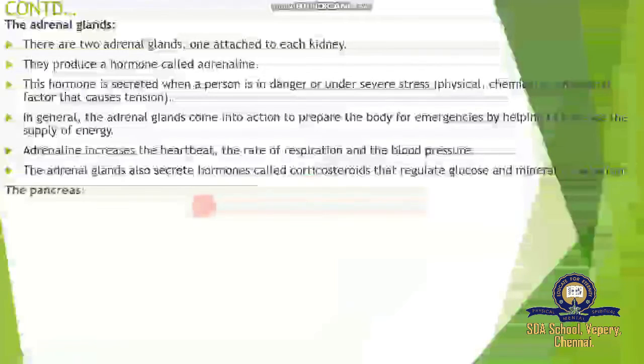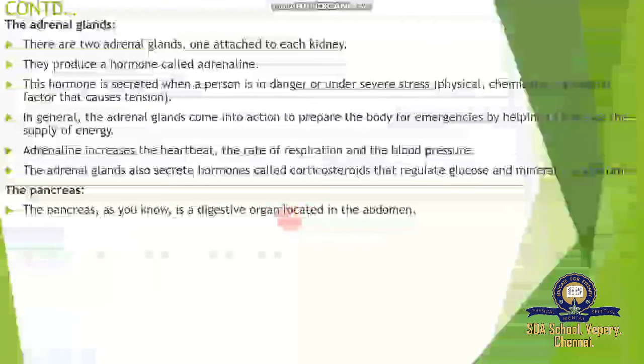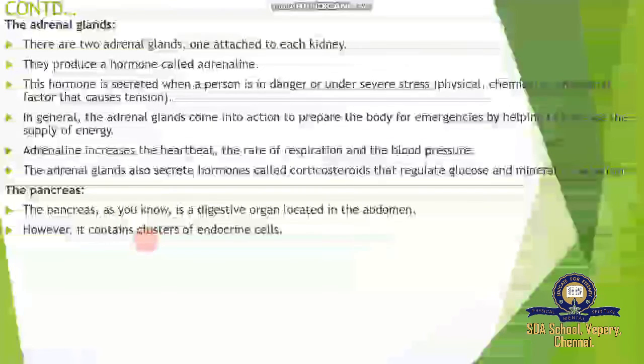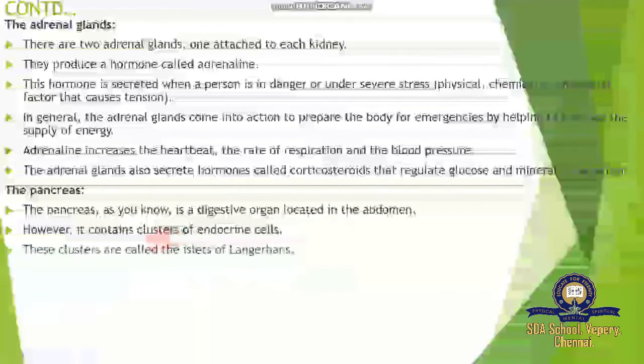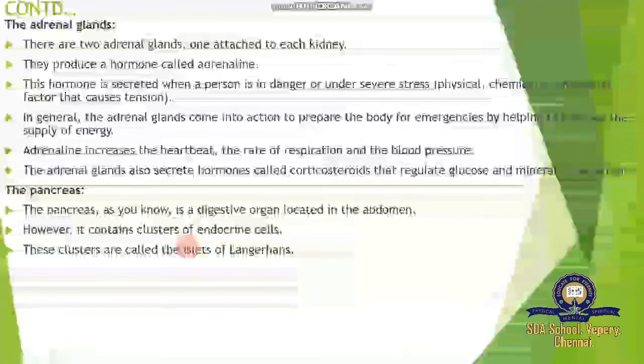Then the pancreas. The pancreas is a digestive organ located in the abdomen, present below the stomach and above the duodenum. These leaf-like structured glands are called the pancreas. However, it contains clusters of endocrine cells. These cells are called the islets of Langerhans. Inside the leafy structure of the pancreas, there are a lot of pancreatic cells called islets of Langerhans.